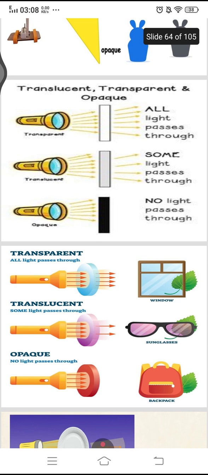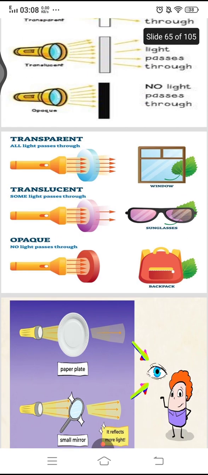Again, they are giving examples of transparent material like the window, translucent material like the sunglasses, which we wear so that some light passes through and we can protect our eyes in hot sunny weather. And opaque material blocks the light and makes images, like your bag.